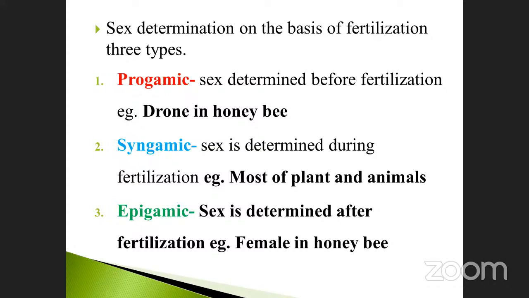Don't forget, my dear students. There are 3 types reported: progamic, syngamic, and epigamic. Progamic means before, syngamic means at the time, epigamic means after fertilization. Don't forget, my dear students. Any doubt in this area?